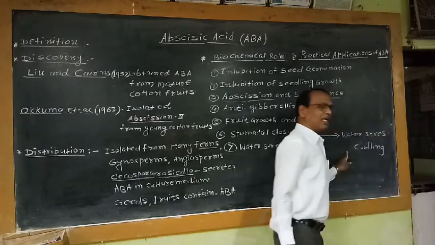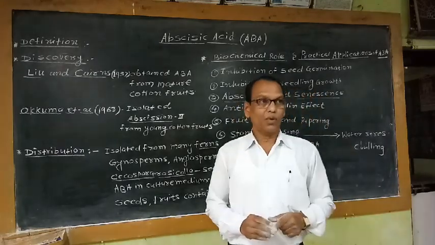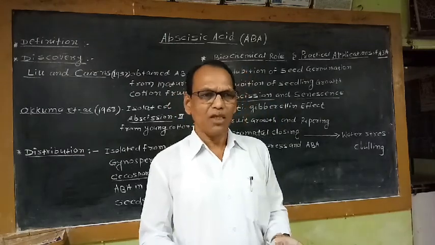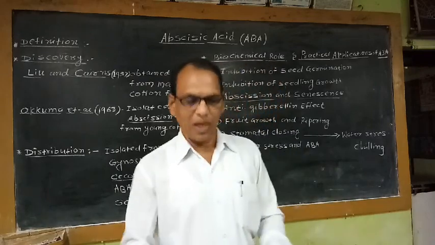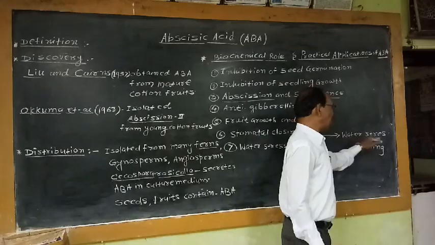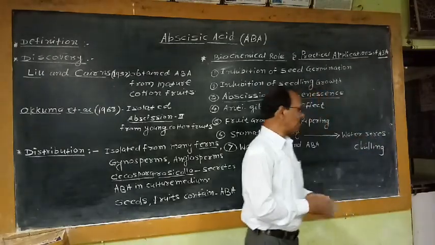So naturally, when the plant is not getting an adequate quantity of water, when rainfall is not adequate, or the soil contains less water, at that time plants are suffering from water stress.